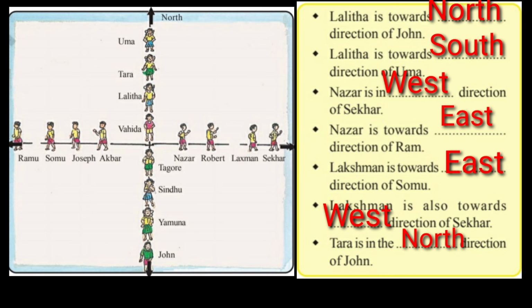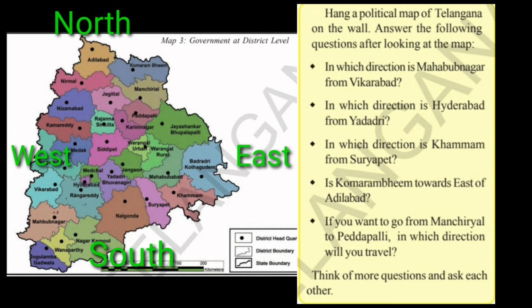Students, today we have done 2 exercises in this class. Here is another exercise. Observe the political map of Telangana and try to answer these questions. In which direction is Mahbubnagar from Vikarabad? First we have to try to understand the question. So we have to check in the map from Vikarabad. If you observe, Vikarabad is on the west side. From Vikarabad to which place are we going? Mahbubnagar. So it's downside, that means south side. Answer is south. Second question.